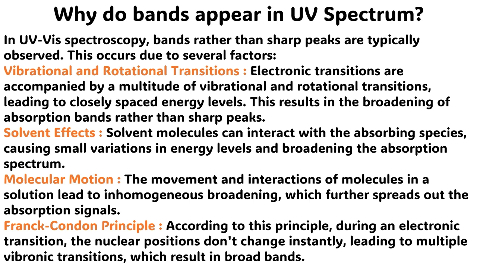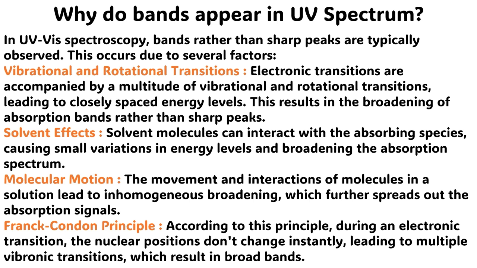The next question is, why do bands appear in ultraviolet spectrum? This is a very important question. The answer to this question is very simple. In ultraviolet visible spectroscopy, bands rather than sharp peaks are typically observed.